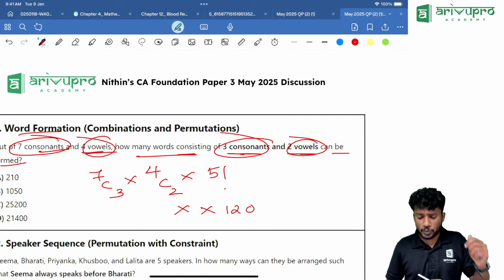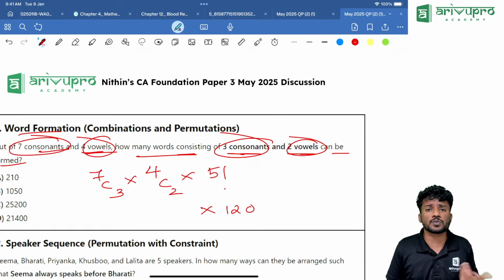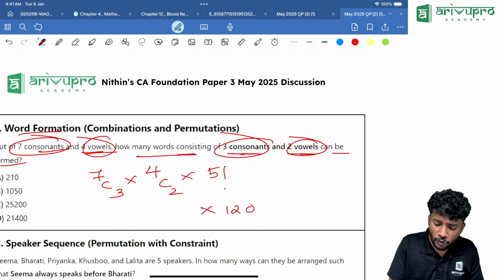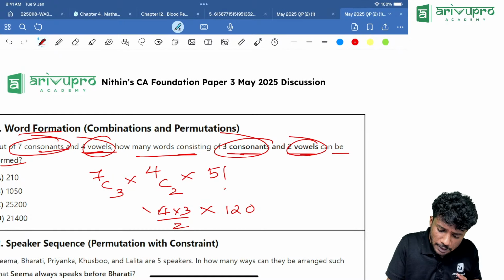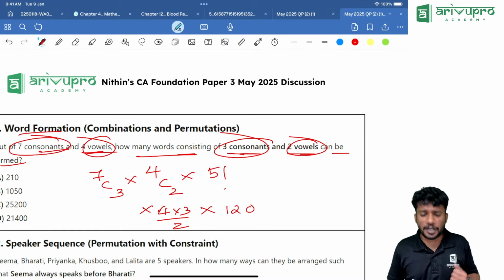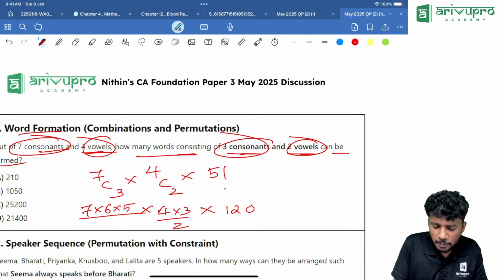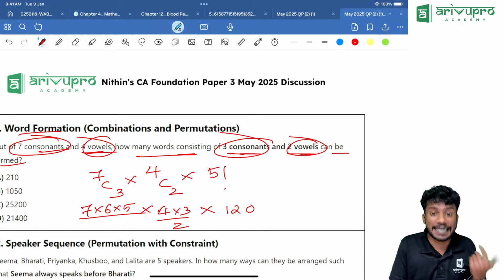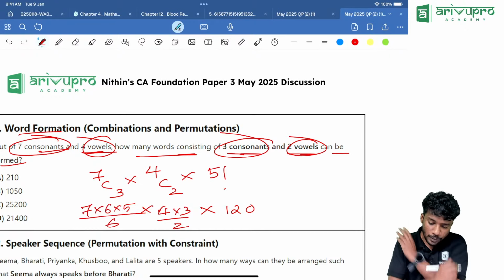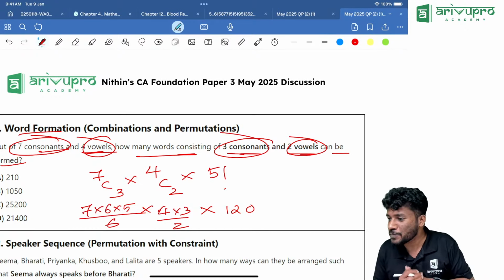Then 4C2 can be written as 4 into 3 divided by 2. 7C3 can be written as 7 into 6 into 5 divided by 3 factorial, or can I write it as 6? Yes. Now cancel everything. Take the calculator.